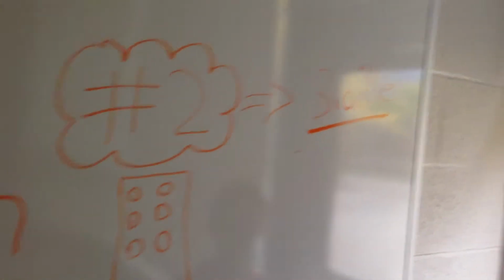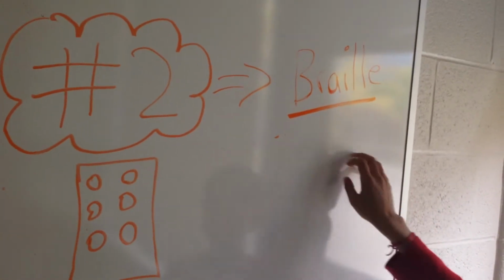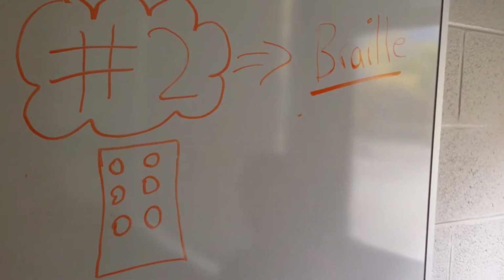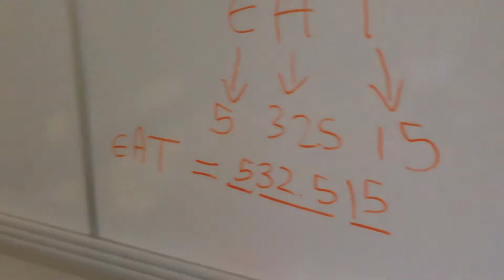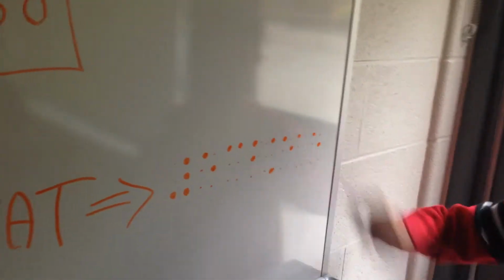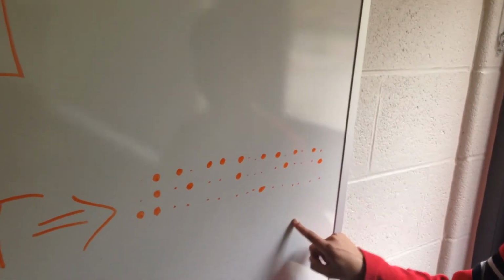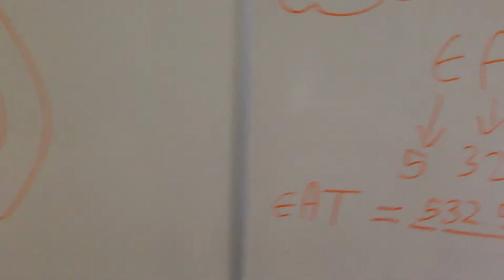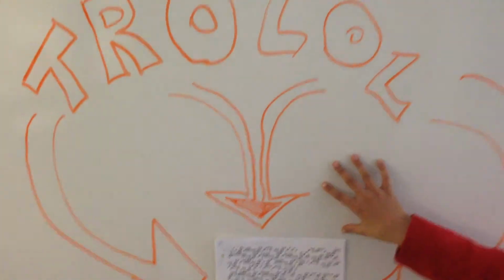And step 2, we now have to turn it into Braille. In case you don't know what Braille means, it has 6 columns, and then some holes are filled in. So if we take this number over there and turn it into Braille, it would look something like this. The smaller dots would not be there. That's just the grid for Braille. And then over here, this is our message.